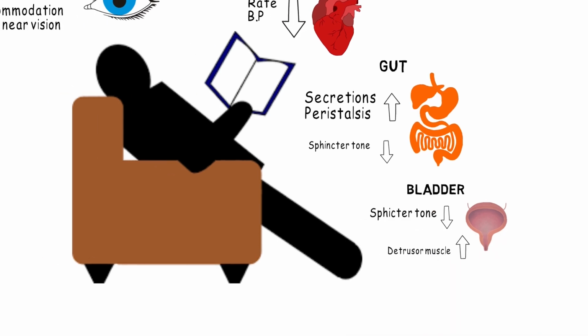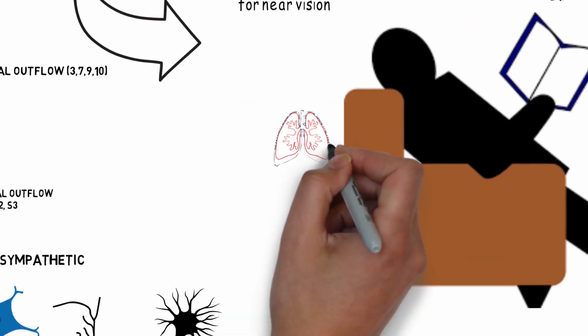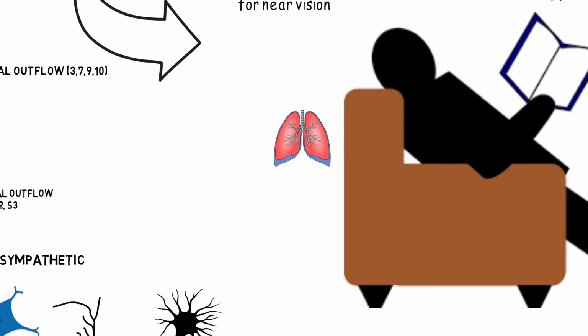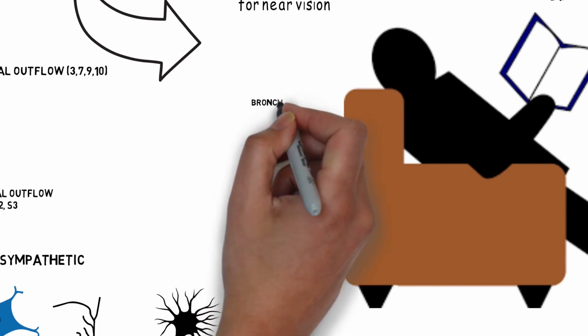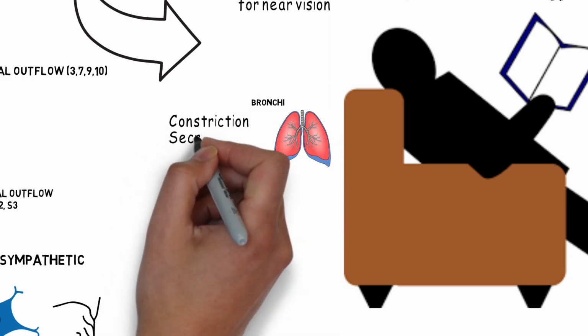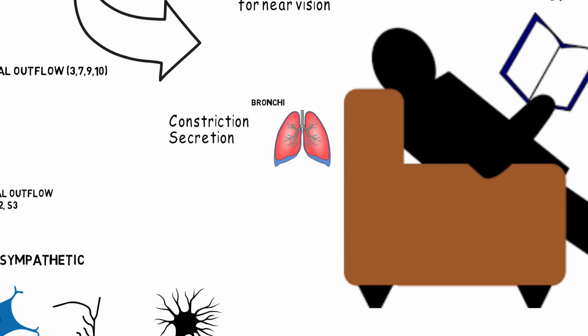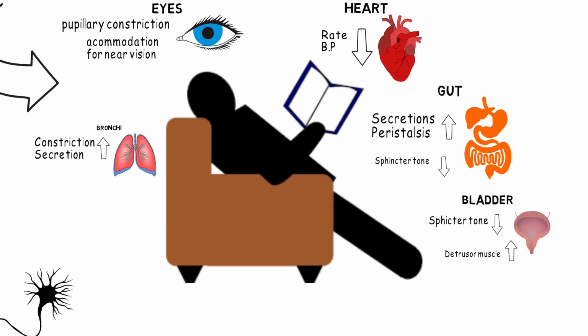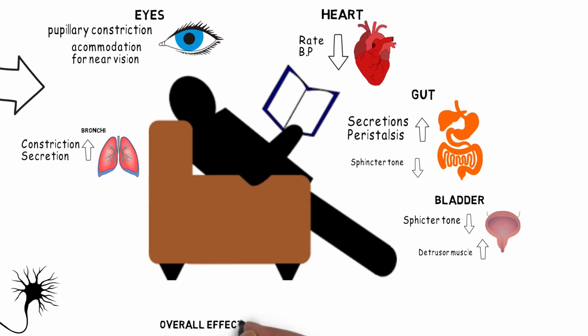In the lungs, the constriction and secretions would be normally high. So, these would be the overall effects of the parasympathetic system.